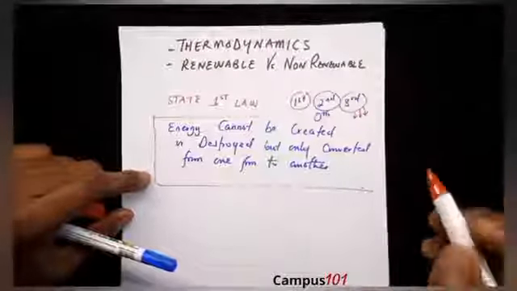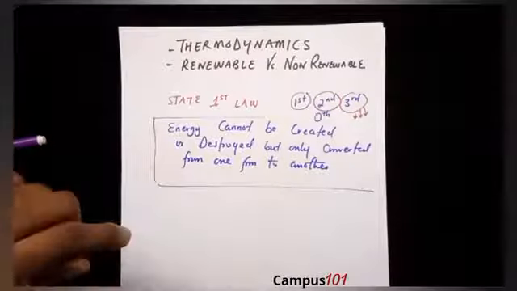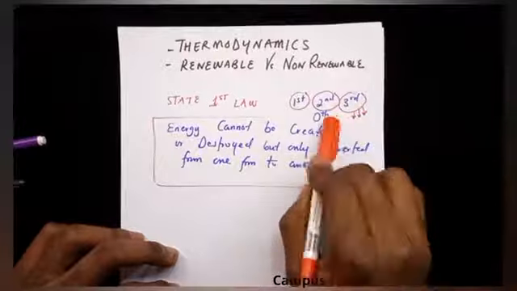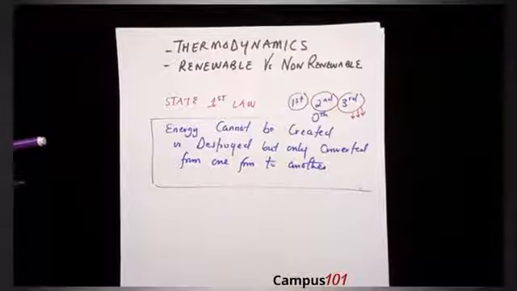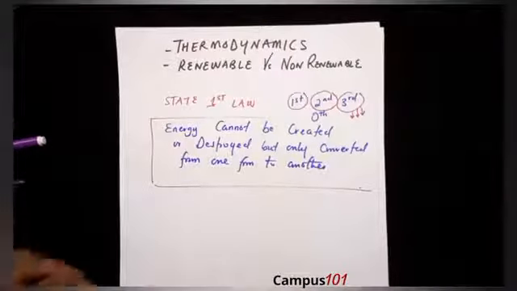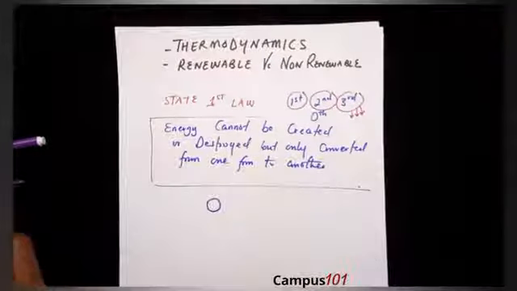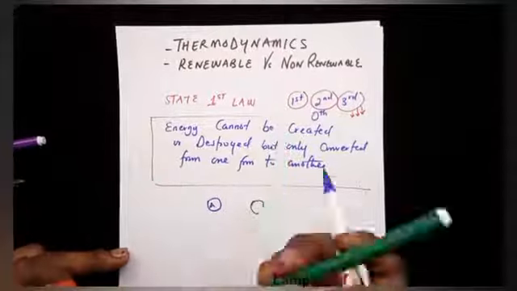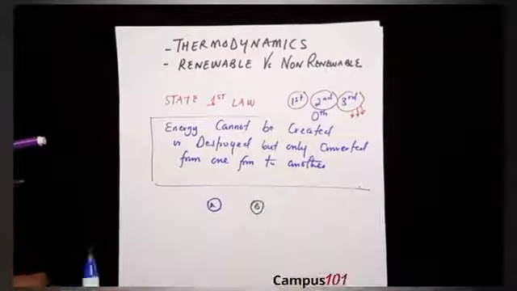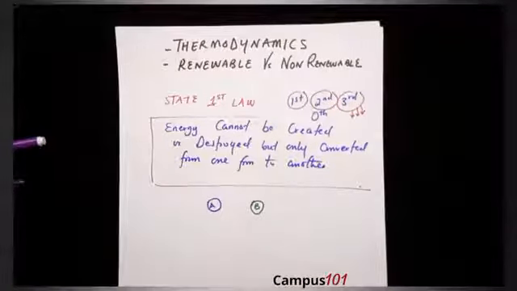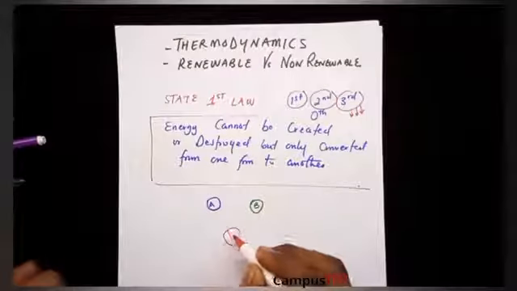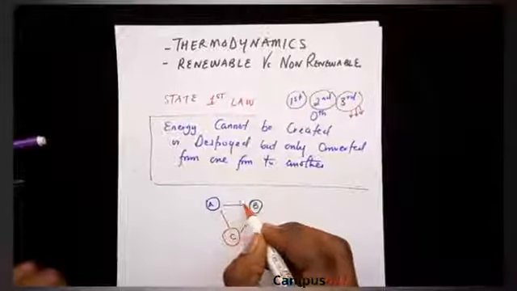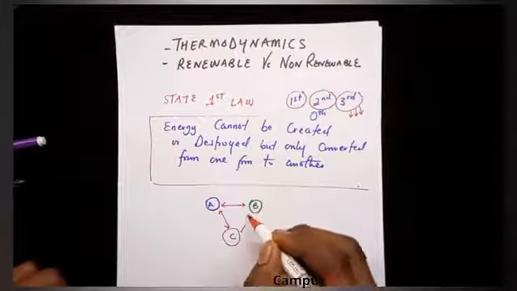The zeroth law of thermodynamics precedes all these laws. All the 3 laws are based on the zeroth law. The zeroth law says simply this: if 2 bodies, A and B, are in thermal equilibrium with a third body, C, it means that all 3 are in equilibrium with each other.